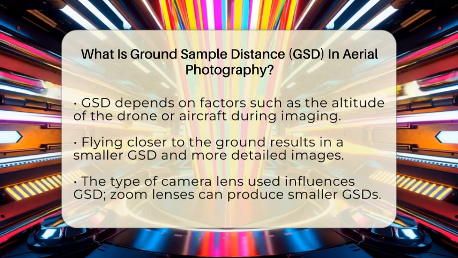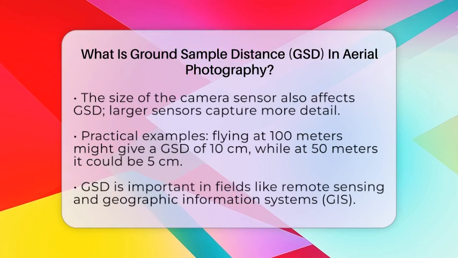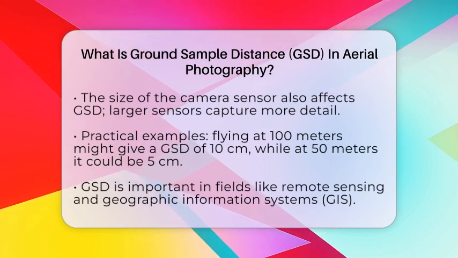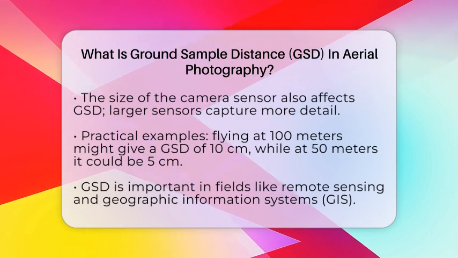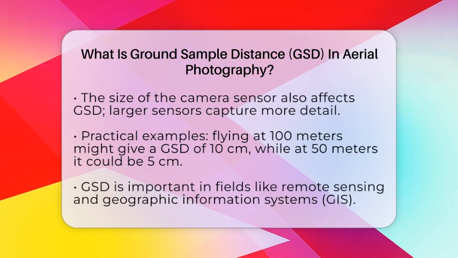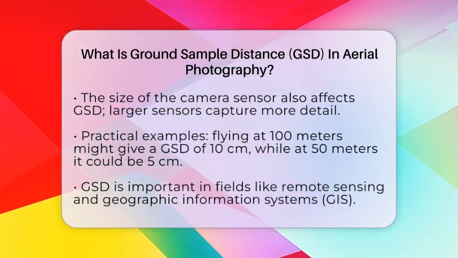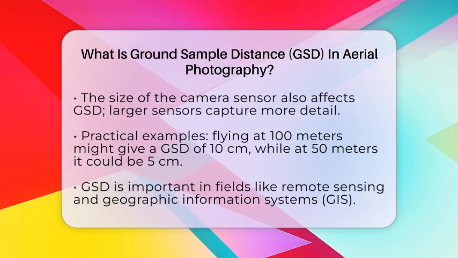In practical terms, if you fly at 100 meters above the ground with a certain camera, your GSD might be around 10 centimeters. If you fly at 50 meters, the GSD could drop to 5 centimeters, giving you sharper images. This is why choosing the right altitude and camera setup is important for your project.